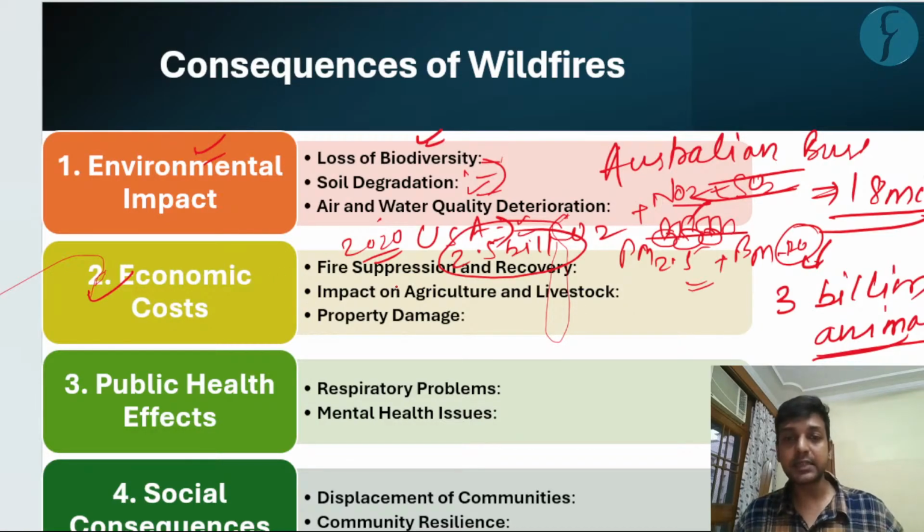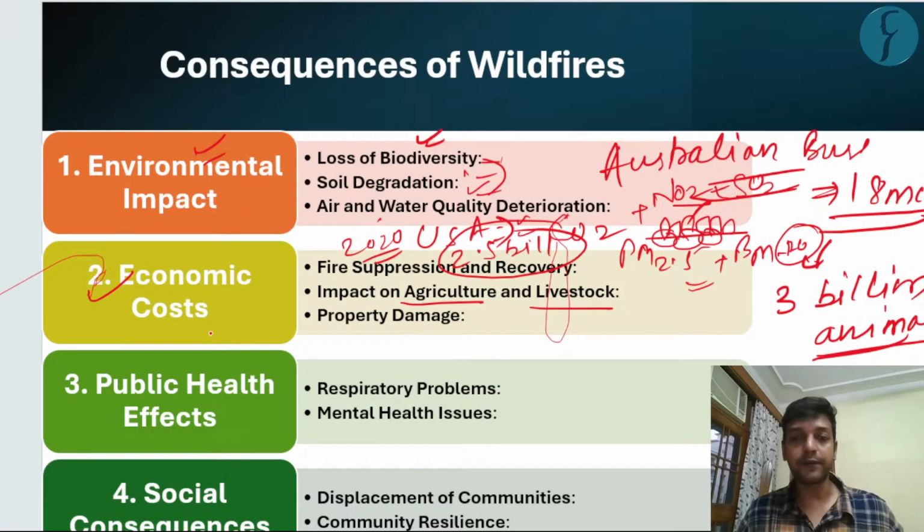Second direct impact is related to agriculture and livestock. As you know, a lot of forest regions and the adjoining areas of forest regions have agricultural areas, and at the same time farmers also scatter livestock in that region.